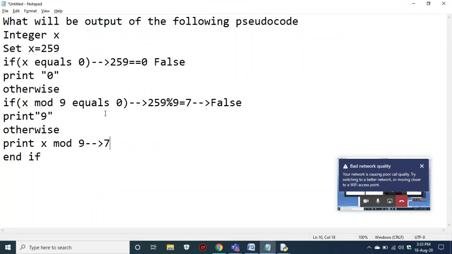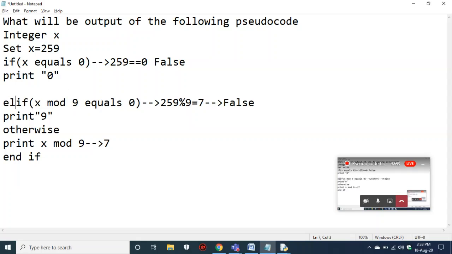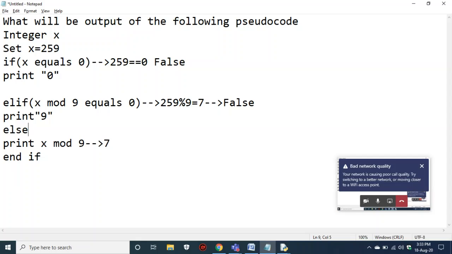I'll make this into a syntactical form so that you have an idea. Here they have written elif, and this is nothing but else. So "otherwise" means this is elif and this is else.